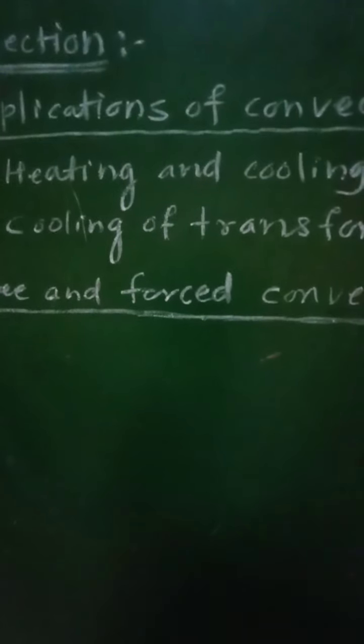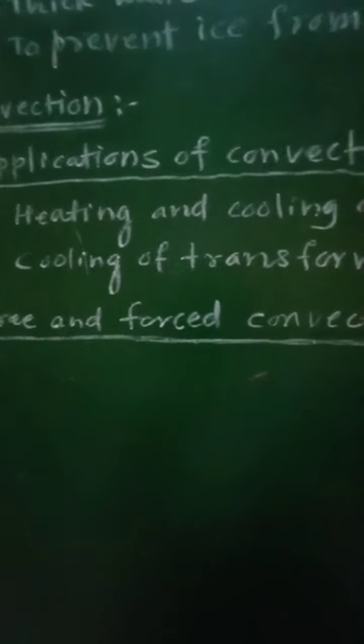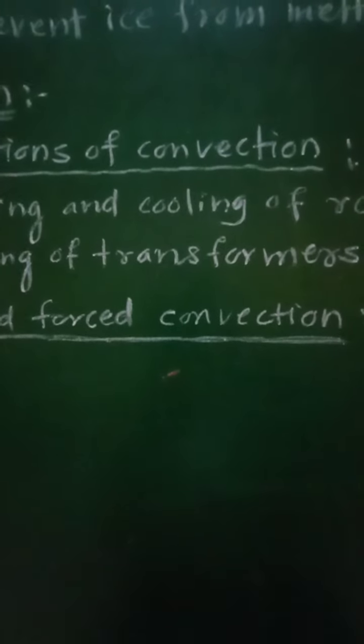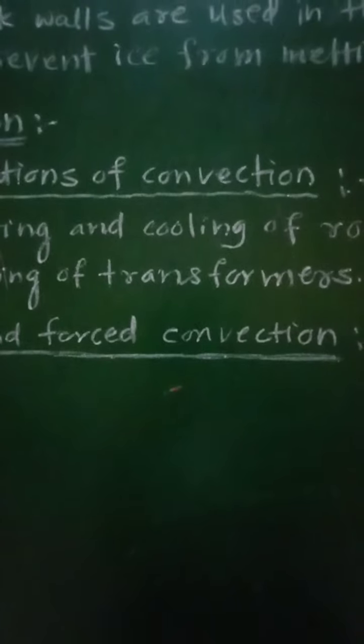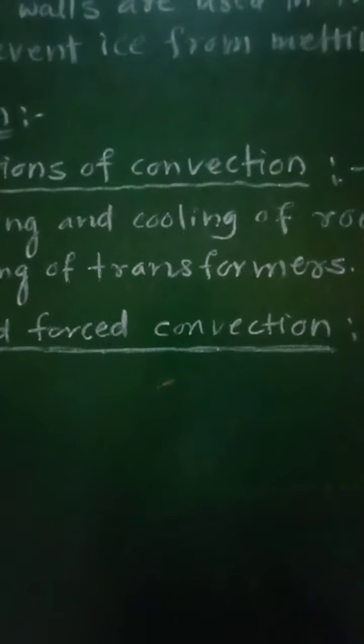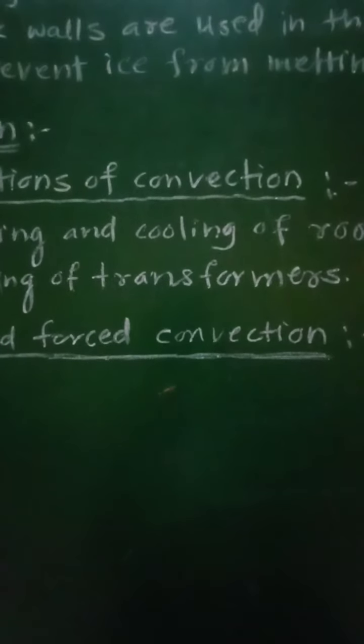So when the currents are flowing through the windings of primary and secondary of the transformer, at that time, due to the heating effect of electric current, a large amount of heat will be produced in the transformer. Therefore, transformer is always kept in a tank containing oil, because that oil will absorb heat energy. The oil in contact with the transformer body heats up. The oil which is in contact with the transformer body will get heated up, creating convection